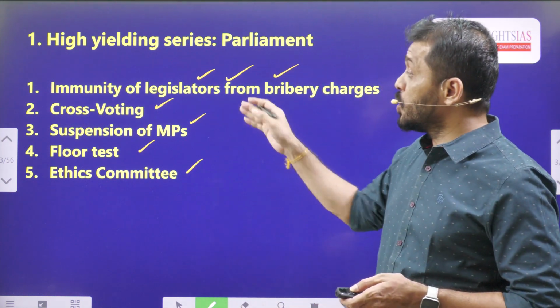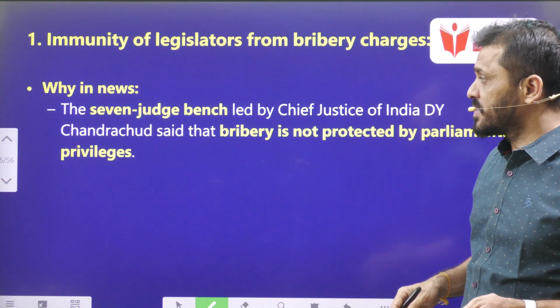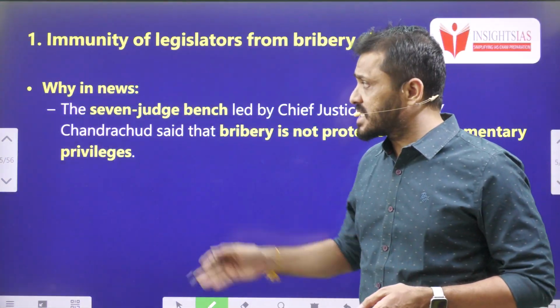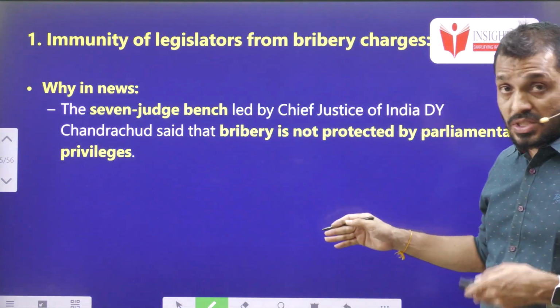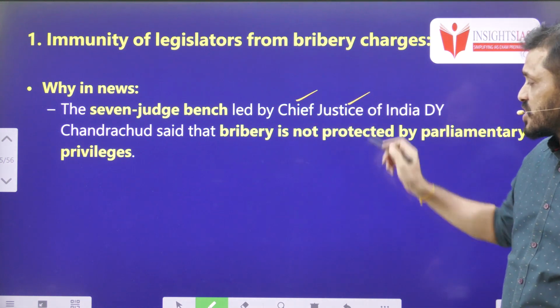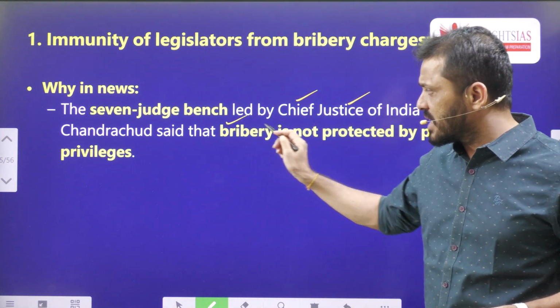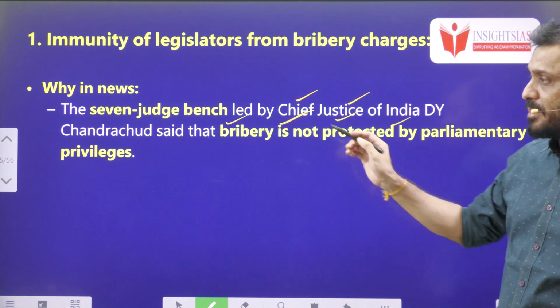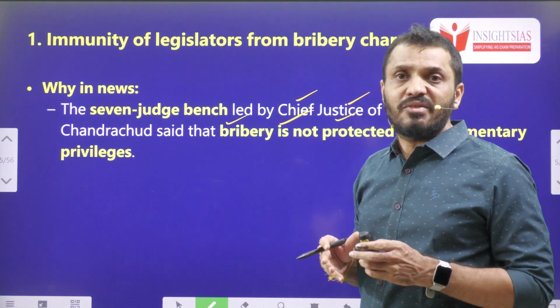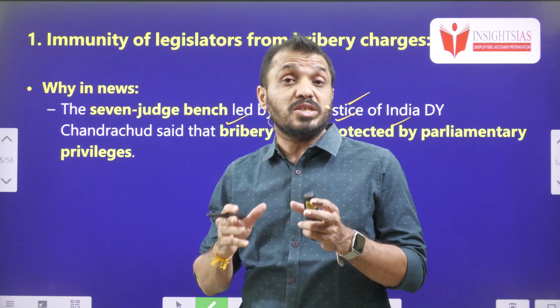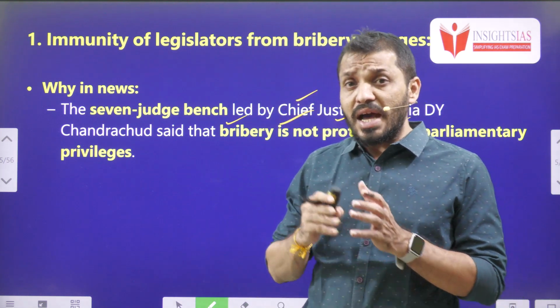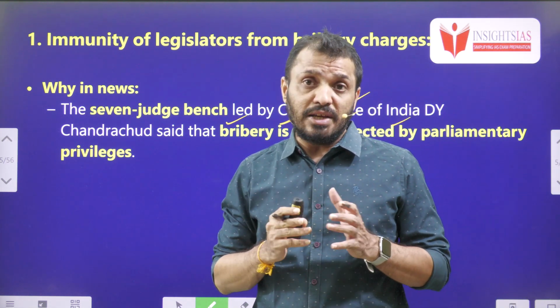Now let's see immunity of legislators from bribery charges. First, the context. In this case, the 7-judge bench led by the Chief Justice of India, D.Y. Chandrachud, said that bribery is not protected by parliamentary privilege. You all know that Article 105 covers the parliamentary privilege. Regarding the assembly, it is Article 194.